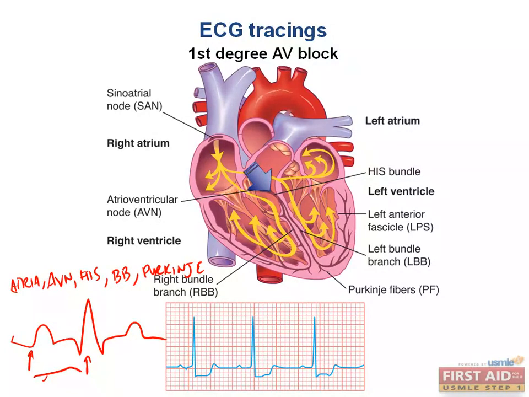Decreased conductance due to ionic abnormalities or anatomic impairments in any of the structures from the atria to the Purkinje fibers can actually prolong your PR interval. Most of the time, it is a problem with the AV node. It is usually due to excessive vagal stimulation, beta receptor or calcium channel blockade. So if we increase our vagal stimulation or block beta or calcium channels, we can decrease the conductivity of the AV node.